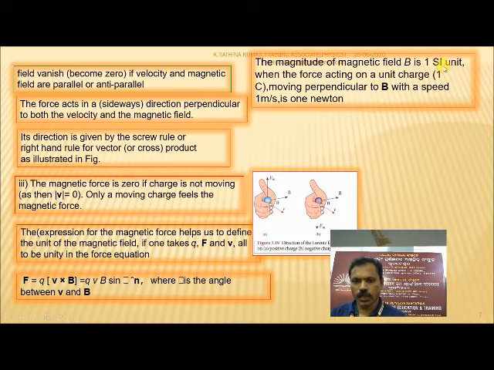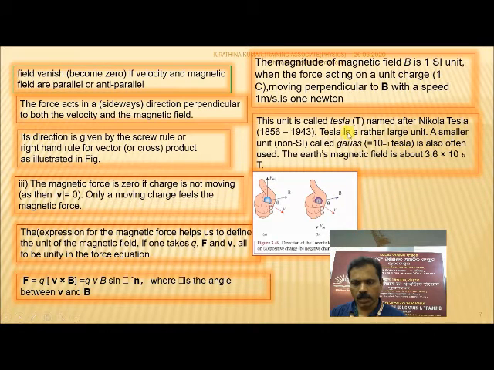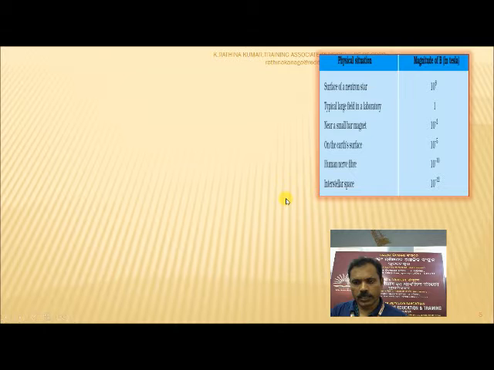In SI units, the magnetic field is defined as follows: when the force acting on a unit charge of 1 coulomb moving perpendicular to a magnetic field with a speed of 1 meter per second is 1 Newton. Because force is measured in Newton only. The unit is called Tesla, named after Nikola Tesla. Tesla is a rather large unit. A small non-SI unit called Gauss, equal to 10 to the power minus 4 Tesla, is also often used. The Earth's magnetic field is about 3.6 times 10 to the power minus 5 Tesla. T means Tesla. Let us see the next one.